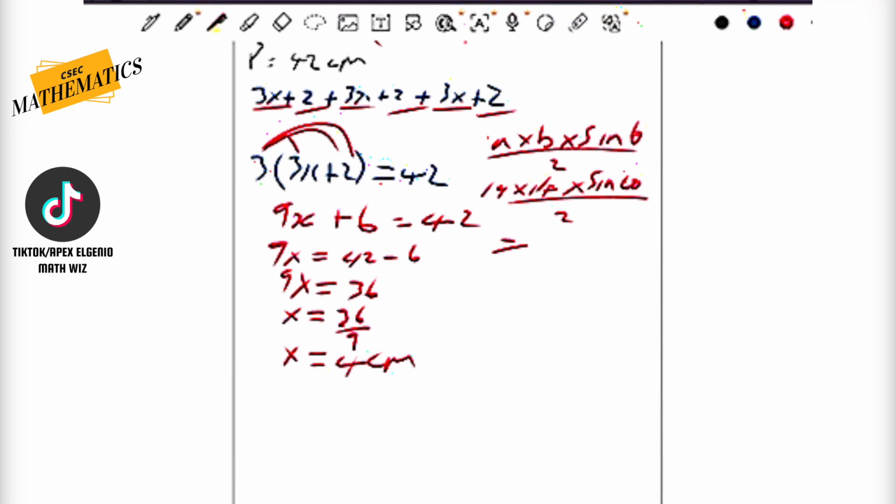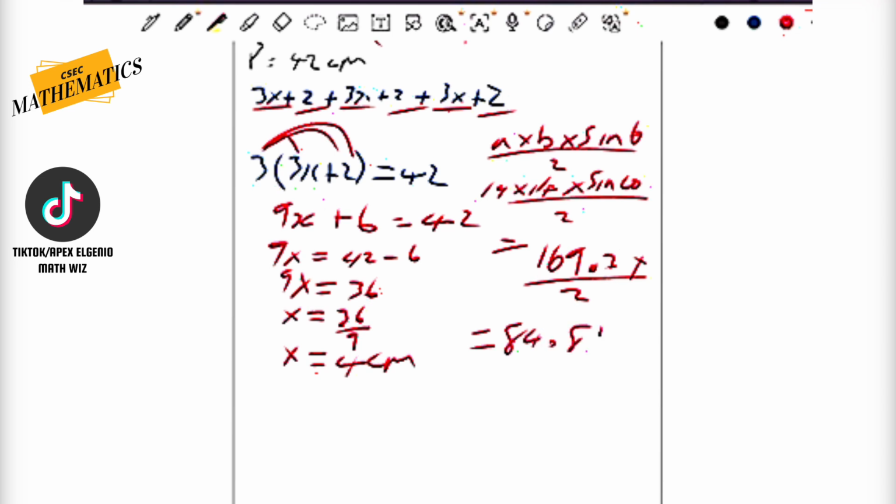But easier: 14 times 14 times sine 60. Ensure that your calculator is in degree mode. Look at the top of your calculator; you should see a little d, or the abbreviation deg. For sine 60, if it's in radians mode, you will get an incorrect result. So therefore, this is going to be 169.74. Yes, 74. And then, of course, we haven't divided it by 2 as yet. So that's 169.74 divided by 2. Bam. We get the answer,